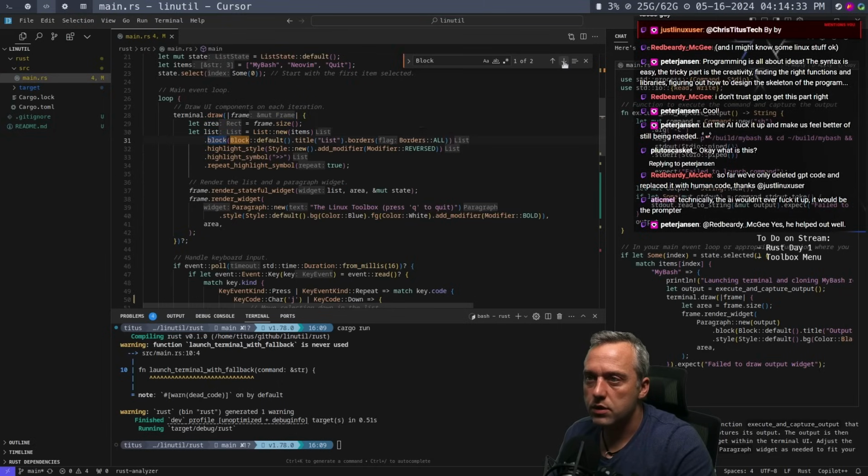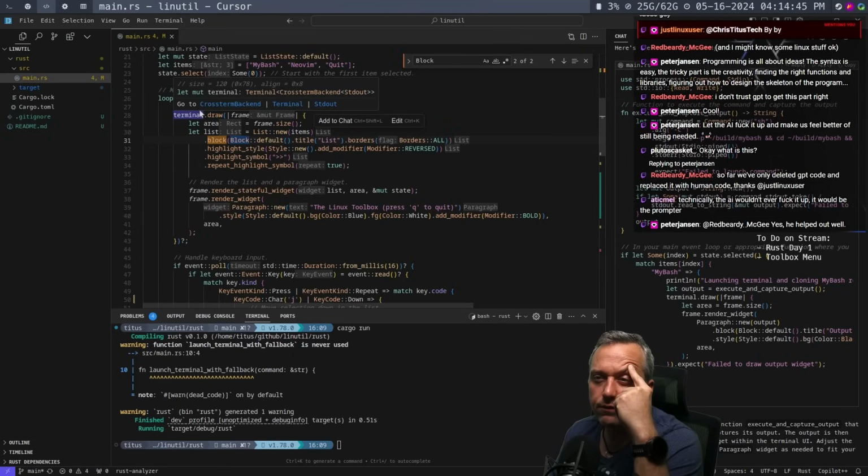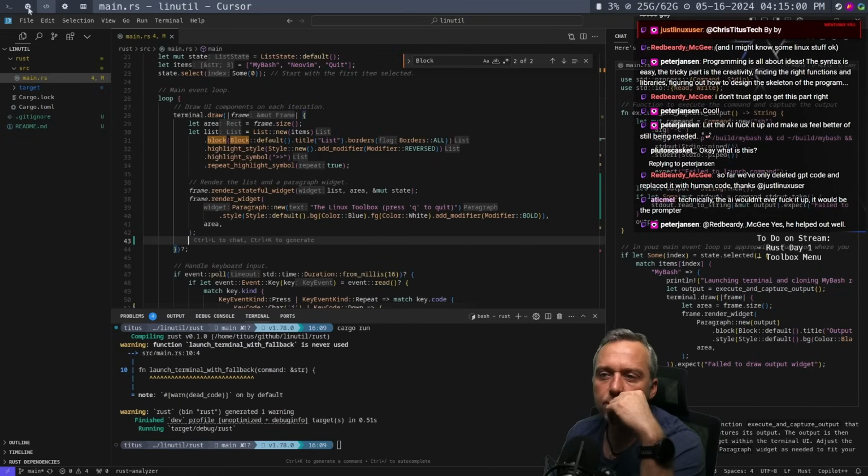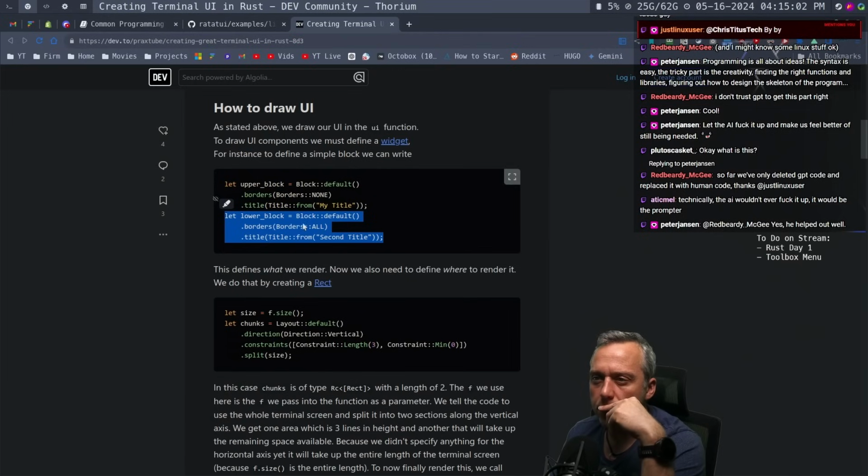Where else? Is that the only block that's getting drawn? So I feel like we could add another block right down here. Frame render widget. No, that's wrong. That's Copilot, by the way. Let's just grab this real fast.